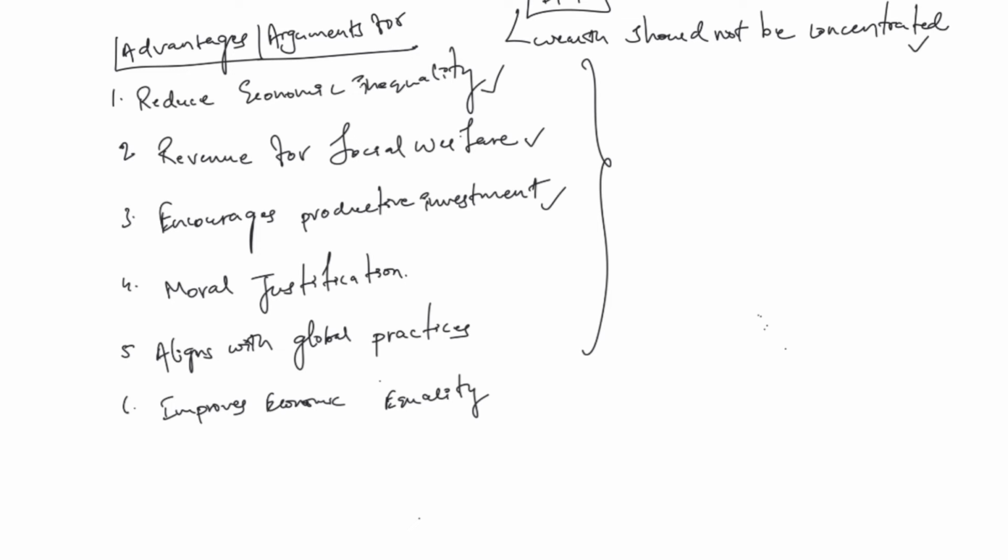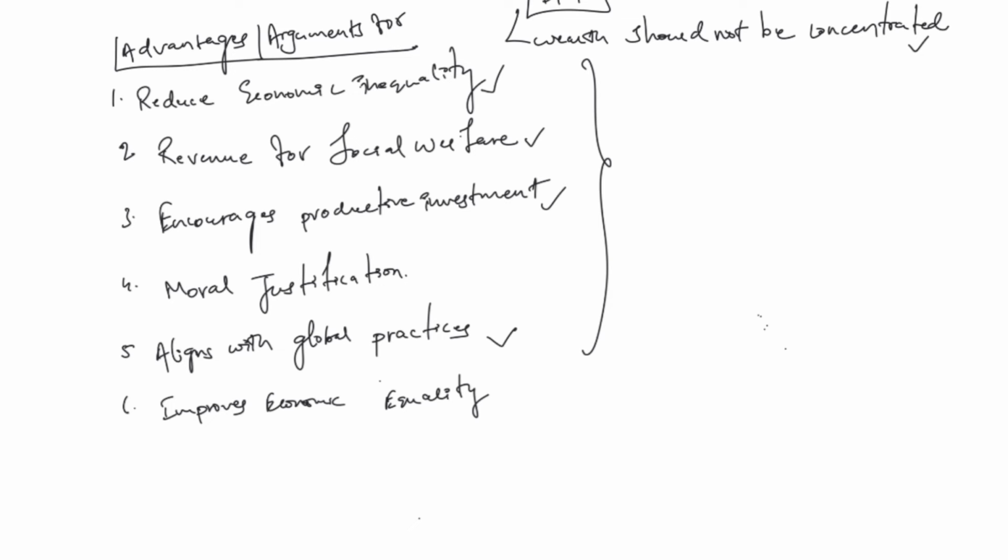Next, moral justification. Now it is being said that by taxing wealth, it ensures that the wealthiest sections of society contribute a fair share to the nation's development and align with social justice principles and all this. This is one way of moral justification that it is giving. Okay. This you can use in the ethical perspective also, right?